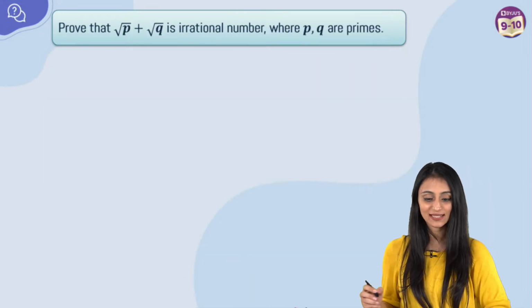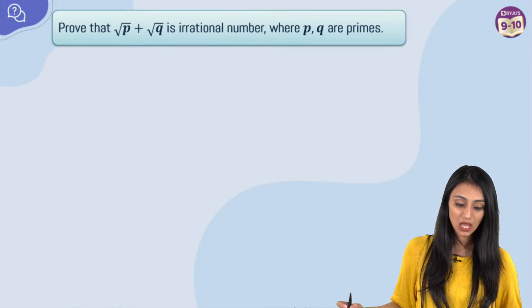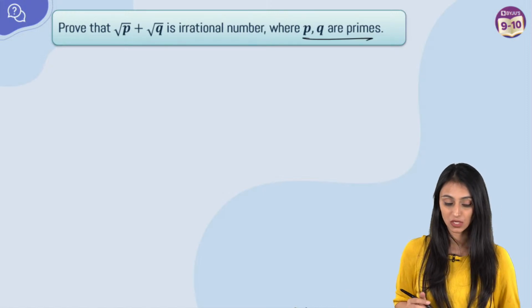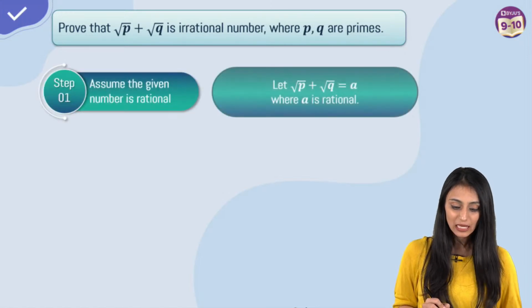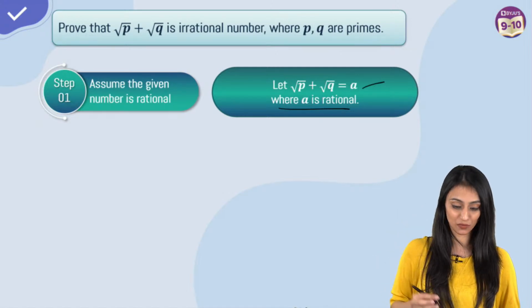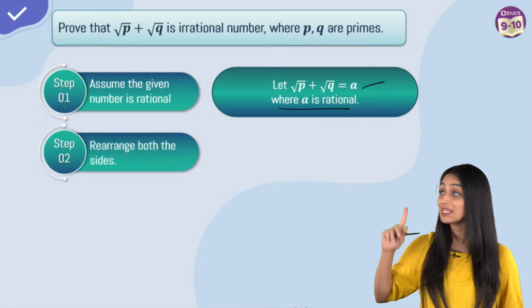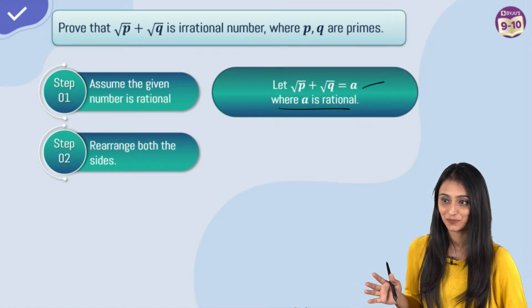Awesome. Let's move ahead. Let's take a look at the next question. Prove that root p plus root q is irrational number where p and q are primes. You have to prove this irrational. Again, we will be using the contradiction method. Let's assume that this is rational. Let this be equals to A, and A is a rational number over here. Again, see, in these kind of questions, the best part is the steps are going to be same, right?